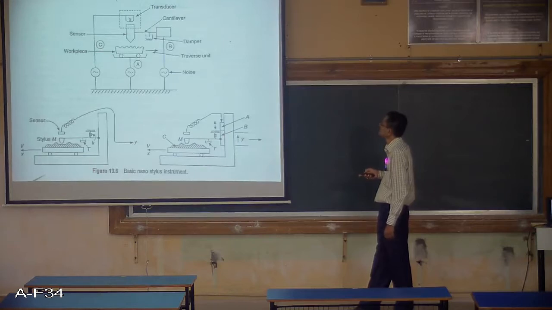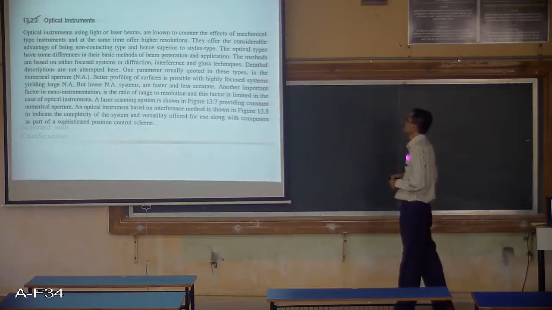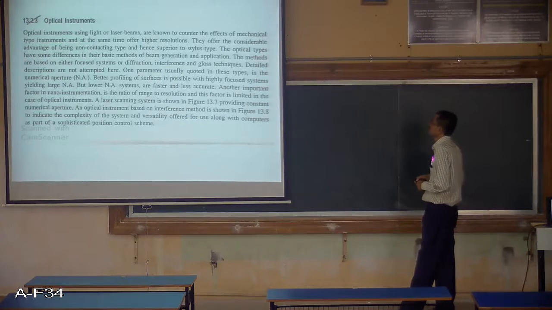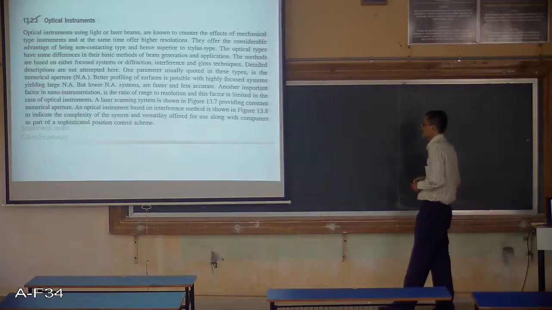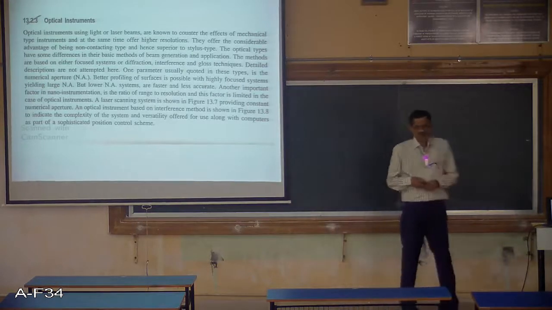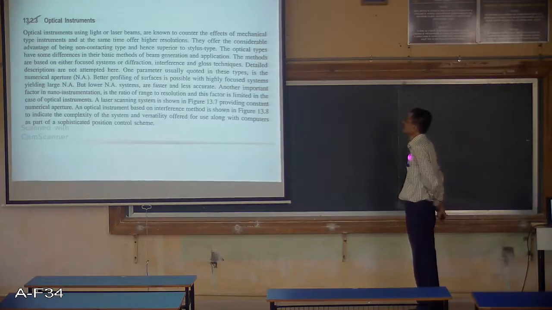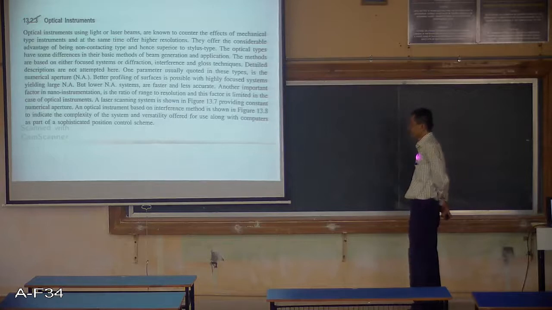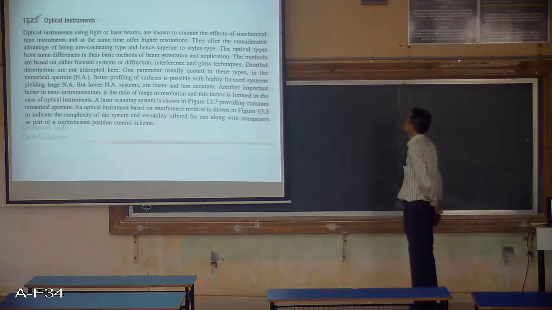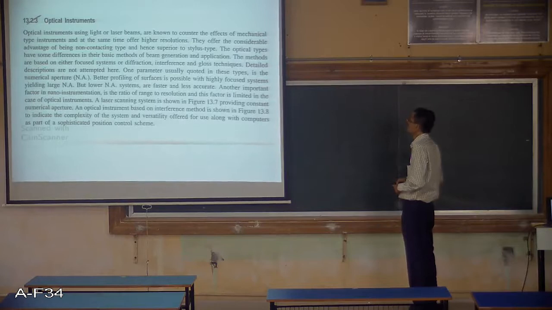Then the second one is the optical instrument. In optical instruments, using light or laser beams is known to counter the effects of mechanical type instruments, and at the same time offers higher resolutions. So M stylus instruments are mechanical instruments, and if you have light or optical instruments, they will definitely have higher resolutions and good accuracy also. They offer the considerable advantage of being non-contacting type, and hence superior to stylus type.